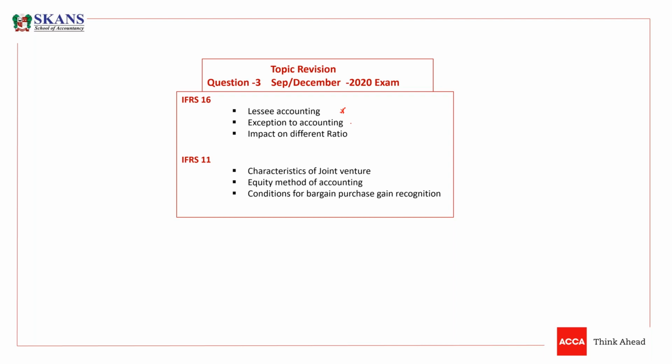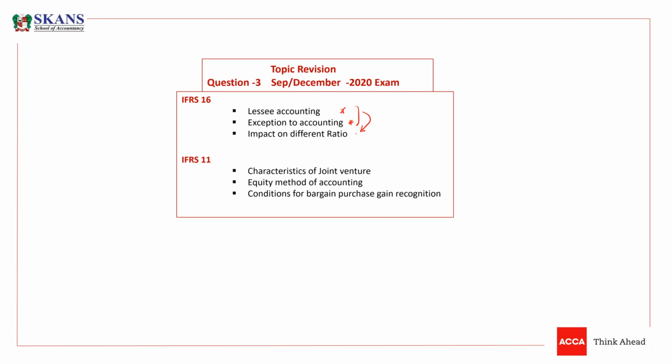They asked about exceptions to lessee accounting. And they tested what would be the impact of these different transactions on different ratios. The ratios are mentioned in the question, and you have to write other ratios as well, some other ratios that are impacted by the above transactions. So there are certain transactions given, and the examiner asked about the impact of these transactions on different ratios.